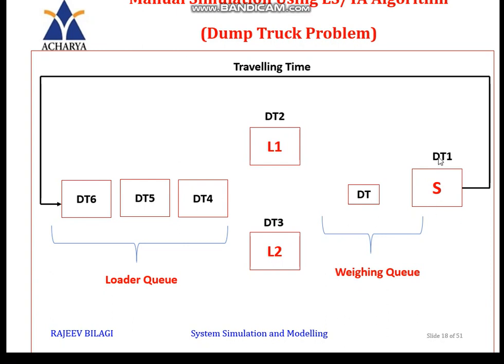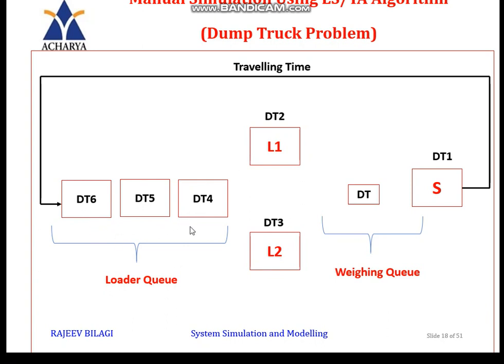Two different trucks, DT2 and DT3, are getting loaded using loader 1 and loader 2. L1 is loader 1, L2 is loader 2. So another three, DT4, DT5 and DT6, are waiting to get loaded.